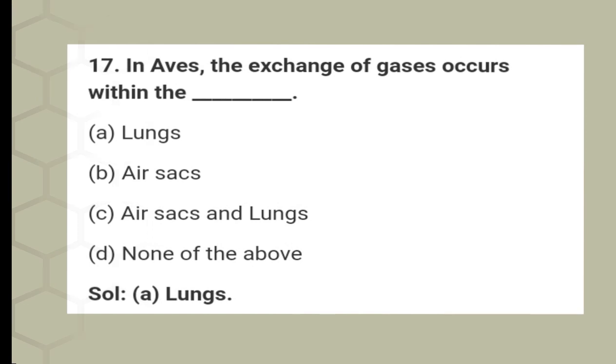17. In airways, the exchange of gases occurs within the option A, lungs. Option B, air sacs. Option C, air sacs and lungs. And option D, none of the above. And the answer is option A, lungs.